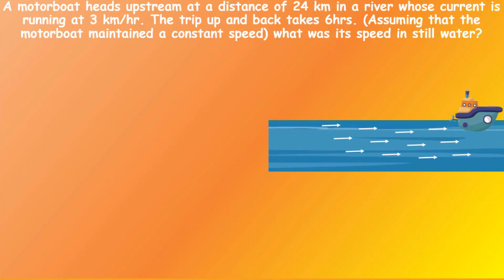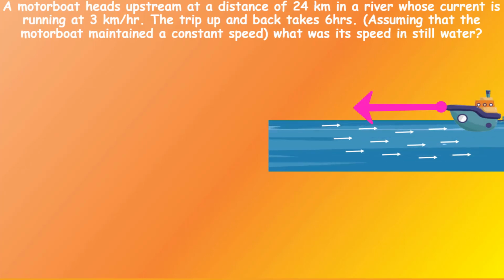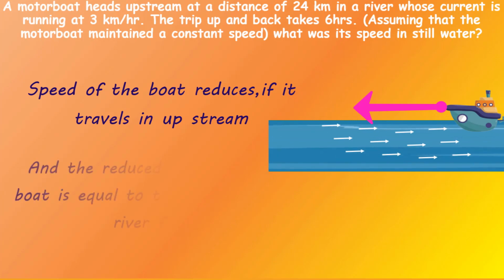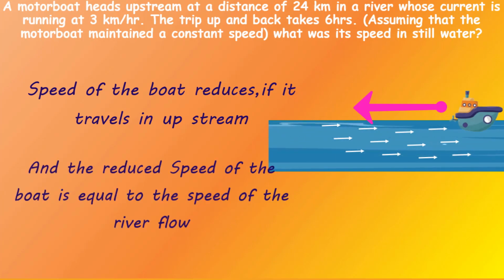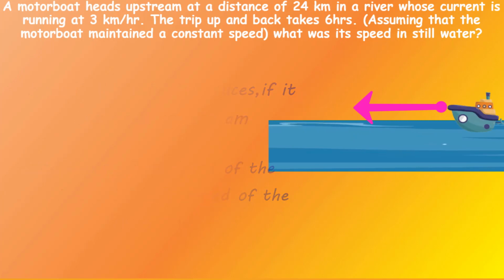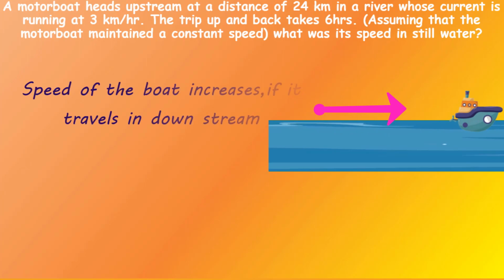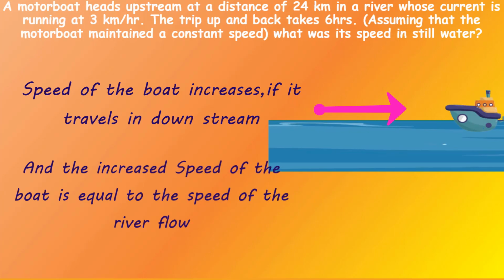So now these are the two points we need to understand clearly. Then only will we be able to solve this problem. Let us discuss once again. When the boat is traveling in the opposite direction to the river flow, the speed of the boat reduces, and it reduces by an amount equal to the speed of the river flow or current of the river. And when the boat is traveling in the same direction as the river flow, the speed of the boat increases, and it increases by an amount equal to the speed of the river flow.